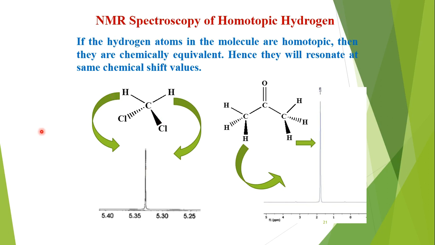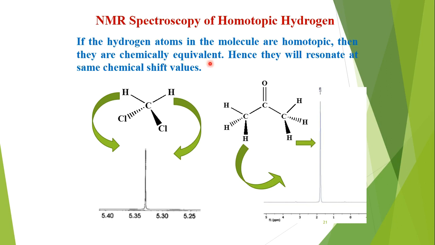Now we can check these things using a practical technique, NMR, nuclear magnetic resonance spectroscopy. We can check homotopic hydrogens. Suppose we are doing 1H NMR, proton NMR. If the hydrogen atoms in the molecule are homotopic, then they are chemically equivalent.